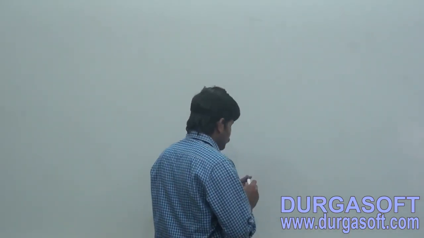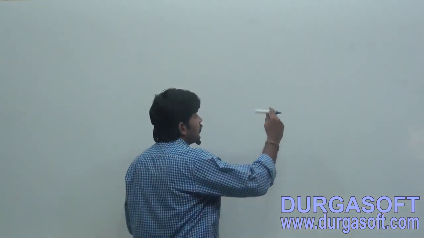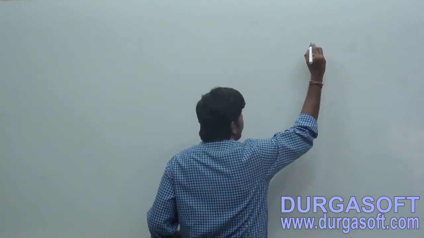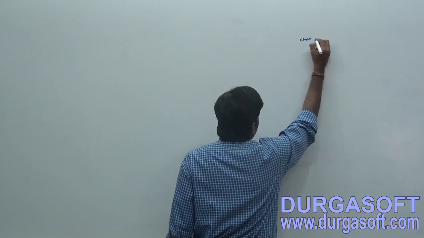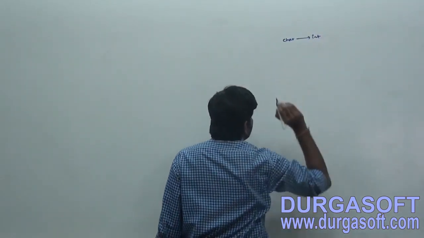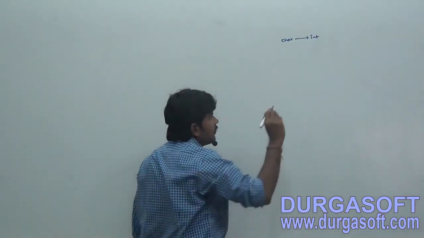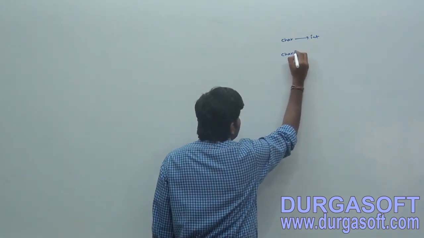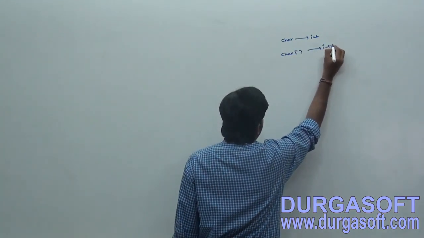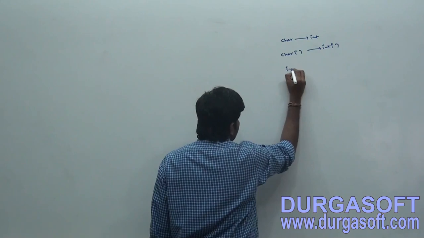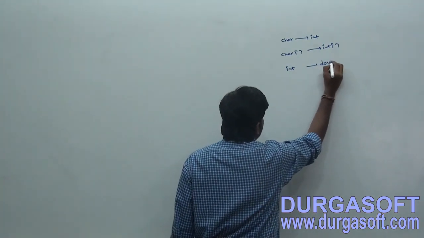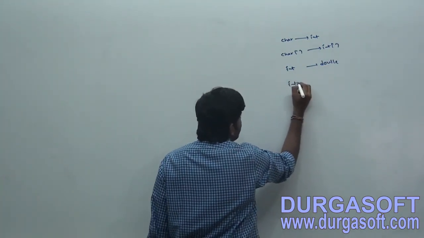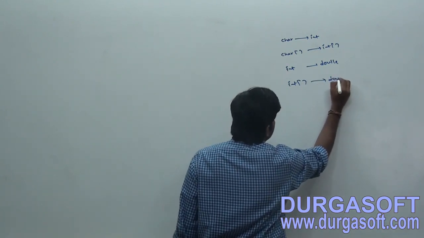Now the first one. Just observe: char to int, char array to int array. Next, int to double, int array to double array.